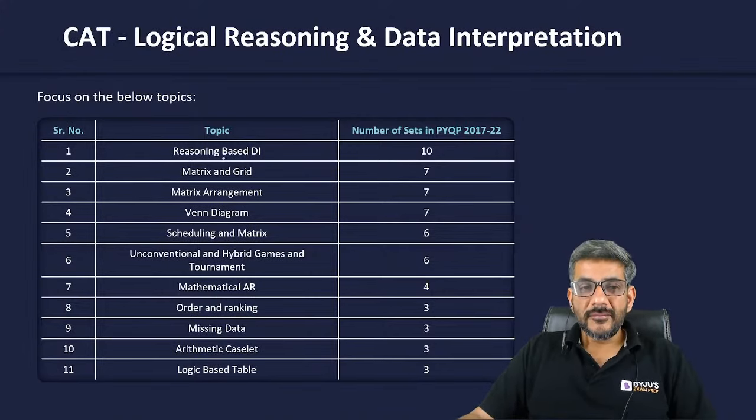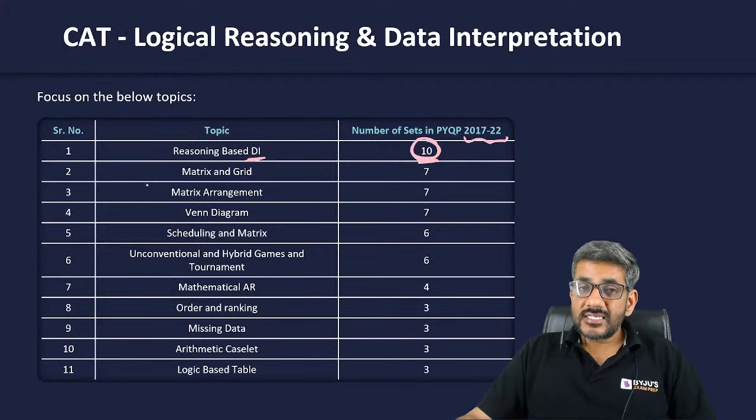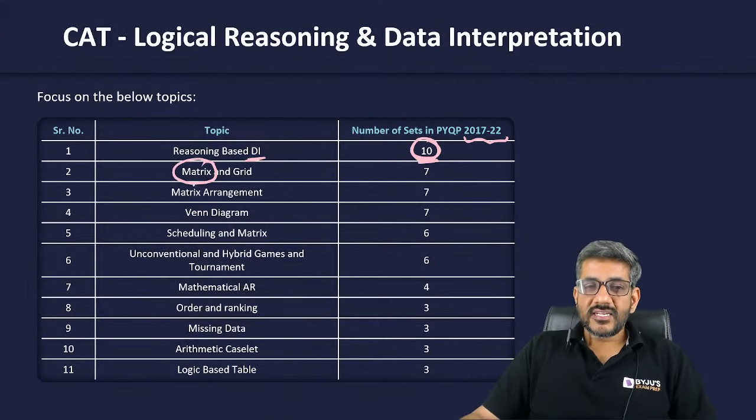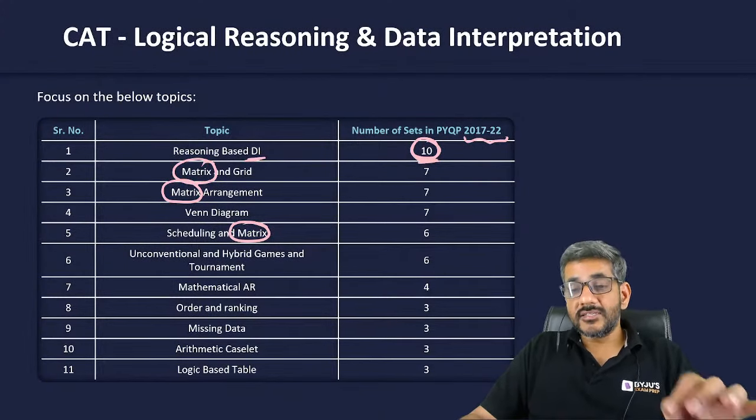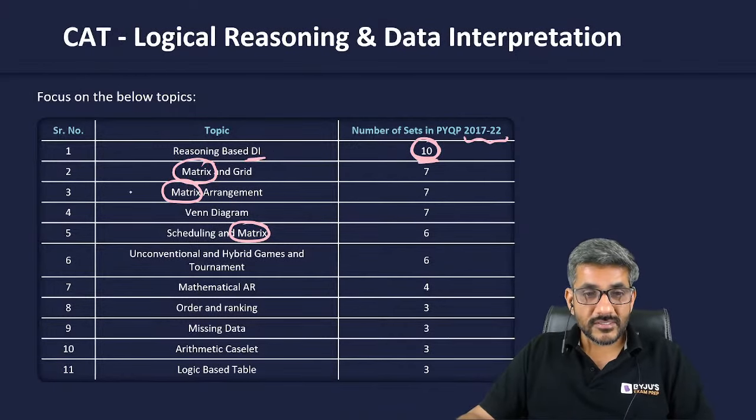Here on your screen, reasoning based DI sets. There have been 10 sets in the last 5 years, rather 6 years, from 17 to 22. In the last 6 years, 10 sets have been from reasoning based DI. 7 sets have been from matrix and grid. 7 sets have been from matrix arrangement. 6 sets have been from scheduling and matrix. So matrix arrangement is one important area from which they have been asking you a lot of questions.